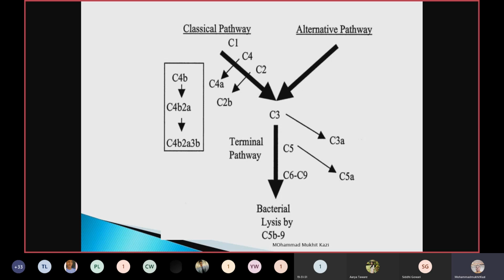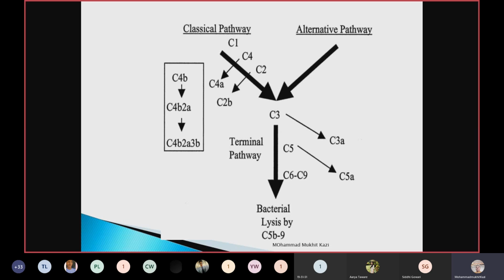Again, similarly, factor B and factor D will cleave into factor Ba-Bb or Da-Db. So B is binding to the cascade and the A is released into the blood system. That will activate the C3. The rest of the pathway is similar. In the alternative pathway, you don't have C1, C2, including C4. That's why it's called alternative. And it will activate C3 directly.